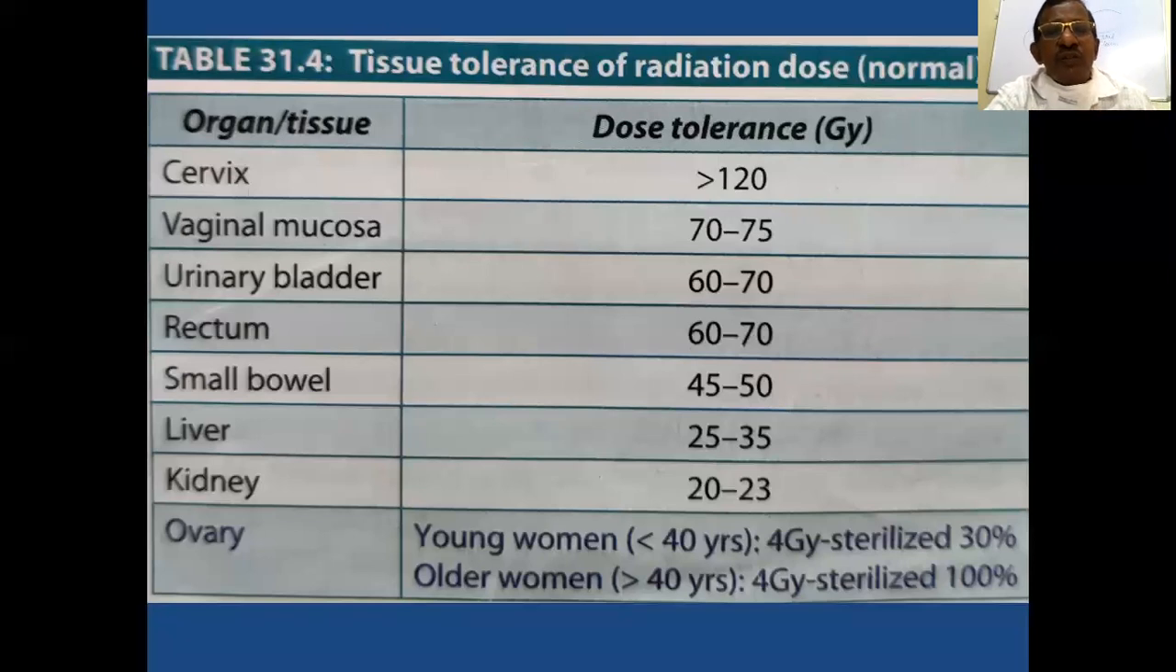So the tissue tolerance of the radiation dose should be taken into account, and accordingly the placement of the beam is planned in external radiotherapy, and also in brachytherapy, the tissues surrounding the tumor should be taken into consideration so that the normal tissues are least affected or spared, so that there will be fewer side effects. That is another principle: taking account of normal tissue tolerance while giving radiation therapy.